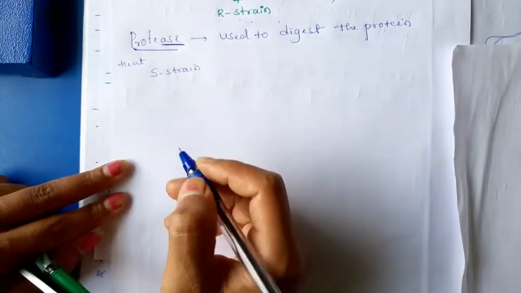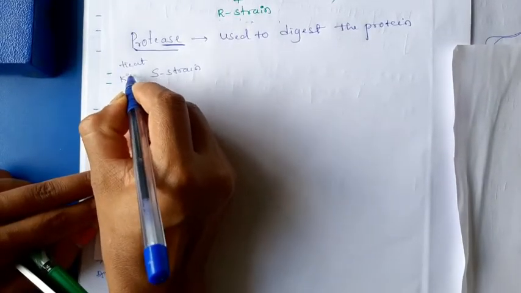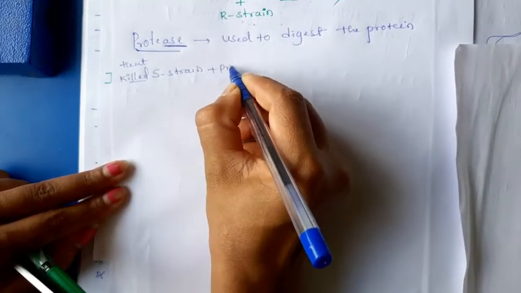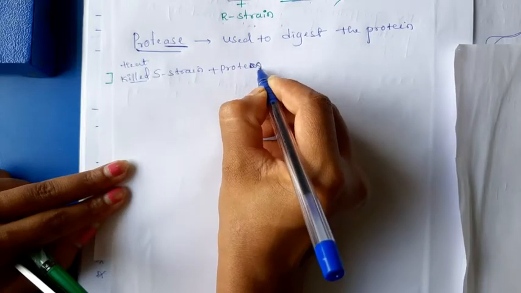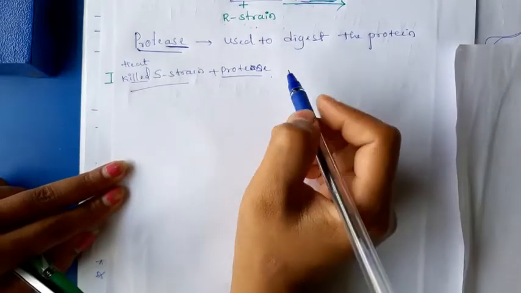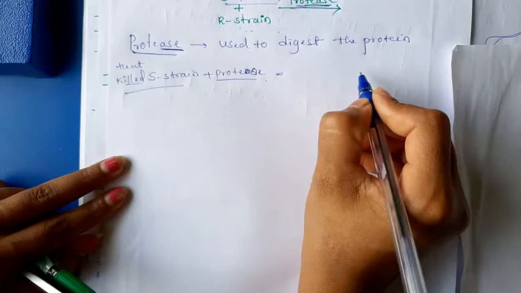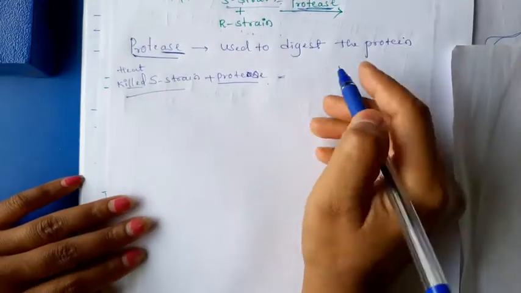You are not getting that much information in your NCERT book. Heat-killed S strain plus protease. When the heat-killed S-strain bacteria is treated with protease, it results in the absence of protein. There is no protein in the S-strain bacteria.